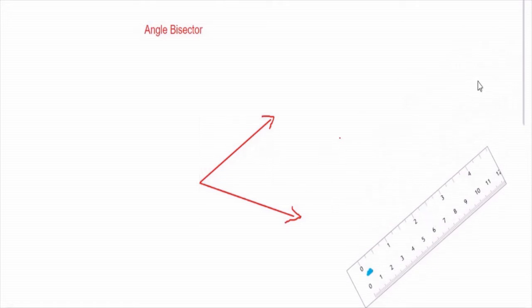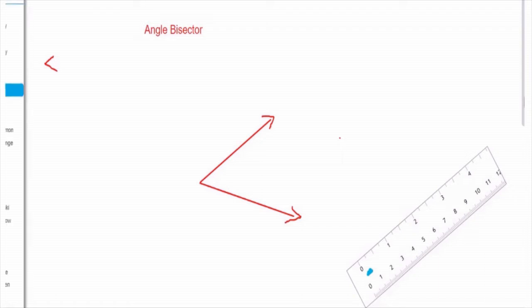first of all name this angle if required. The angle can be named as, what name should I give? The angle can be named as angle ABC. I named it angle ABC, so I also have to put the names here. The vertex will be B, the other arm will be C.